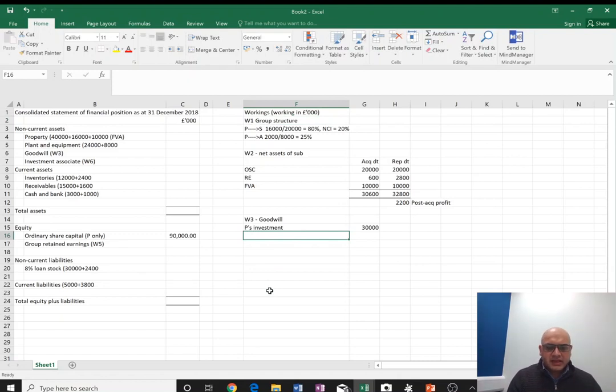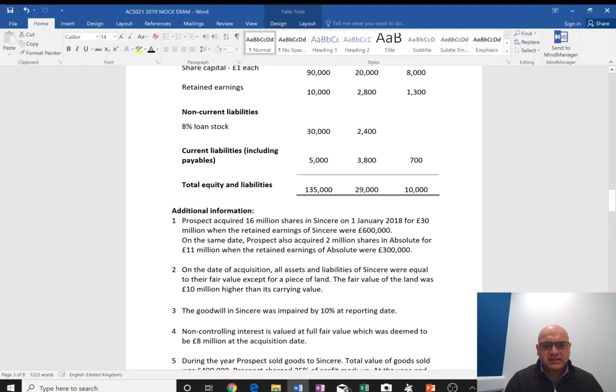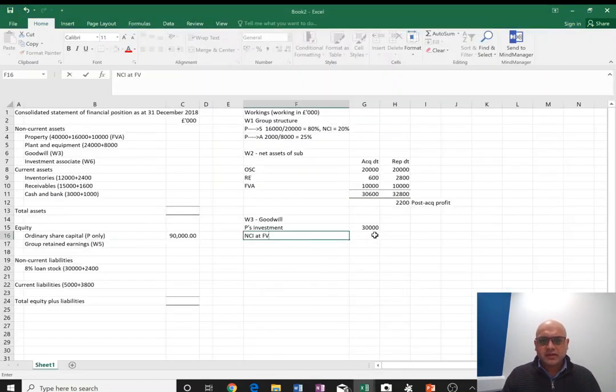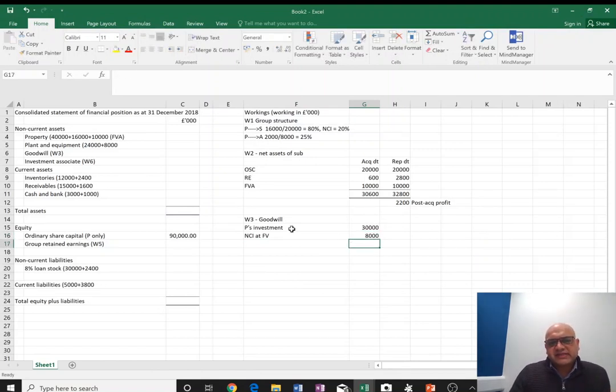Then, because it's the fair value method, we are going to introduce NCIs at fair value. On the date of acquisition, the NCIs, note number 4 says, were 8 million. So 8,000. Let's take a bit of time understanding it. P's investment of 30 million is for the 80% of the subsidiary, and the NCI's investment we assume is for the 20% of the subsidiary.